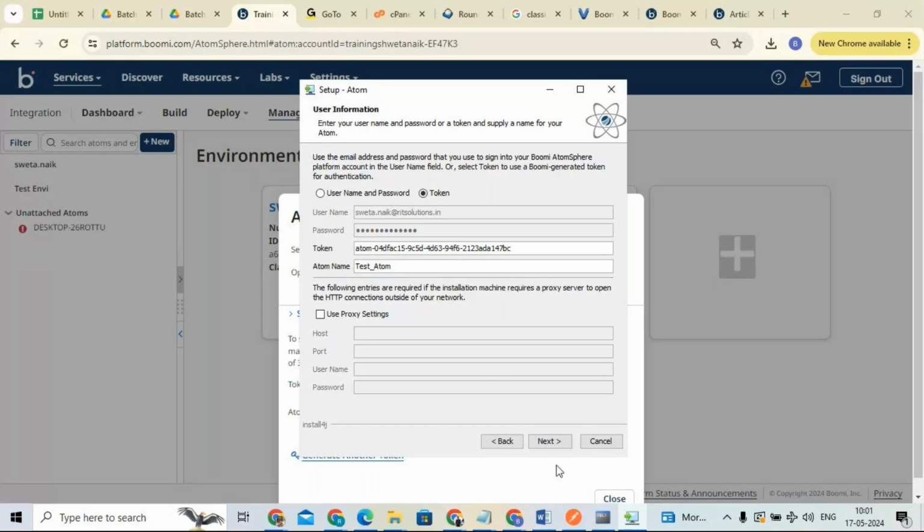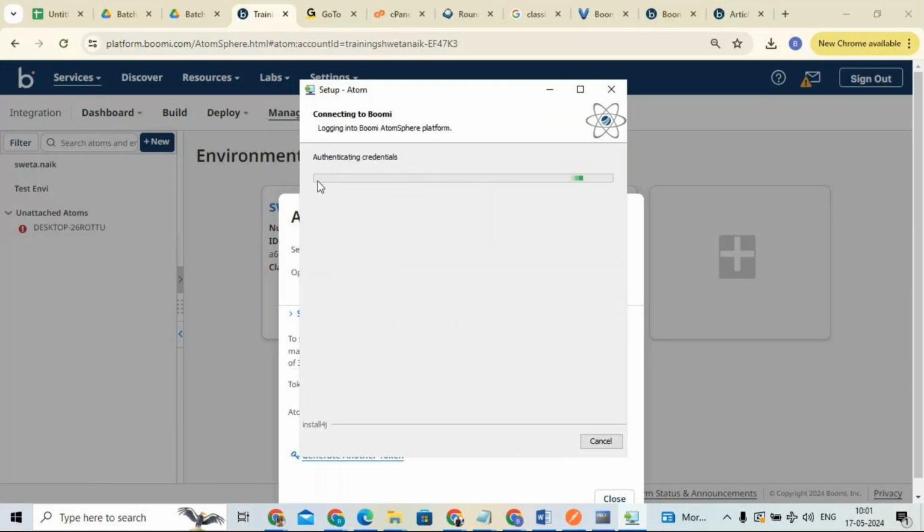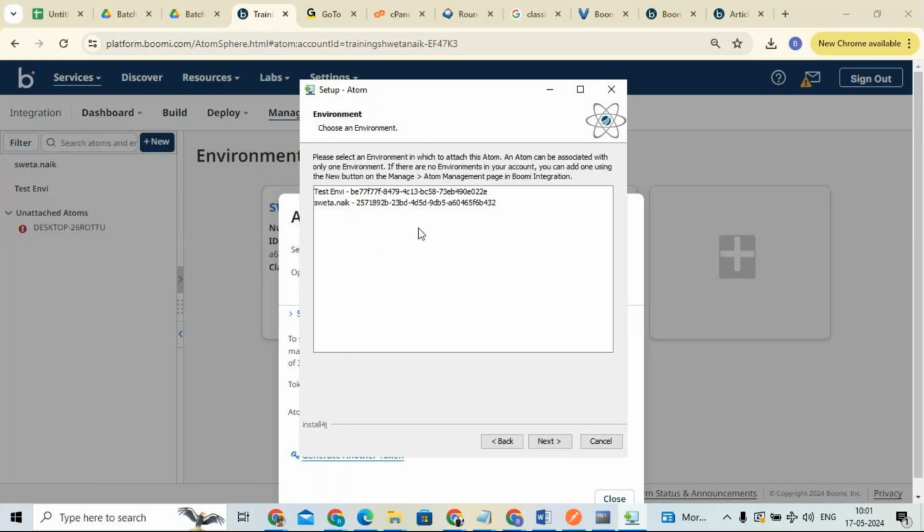Okay, then you can install it. Like this you can install, but I don't want to go that way, I will go with the username and password. I'm giving the username and password of my Boomi account, then click on next. You can see here it is authenticating the credentials we provided, username and password. It is trying to connect with that particular account.